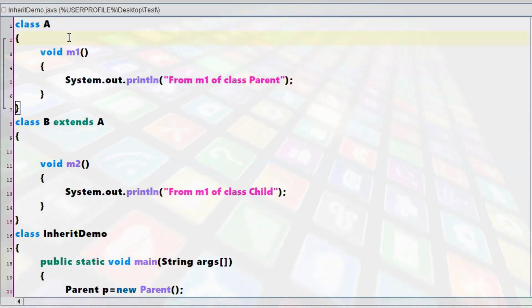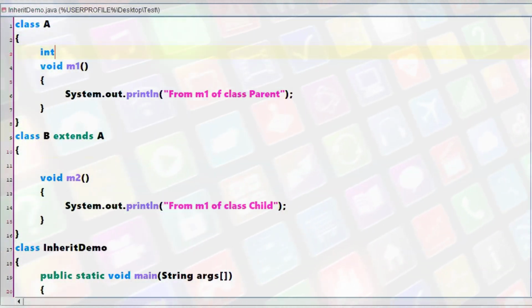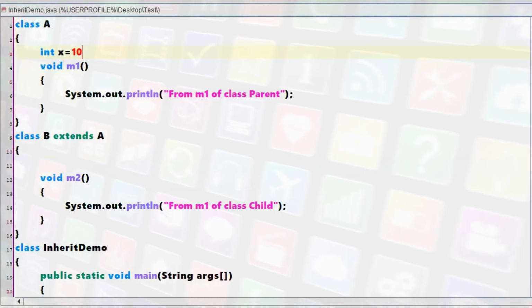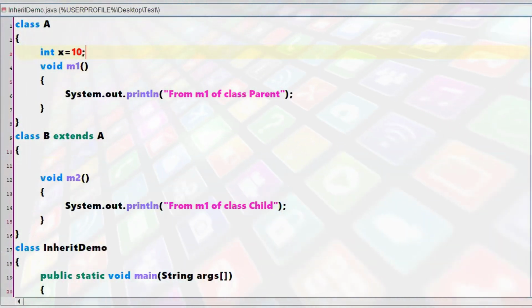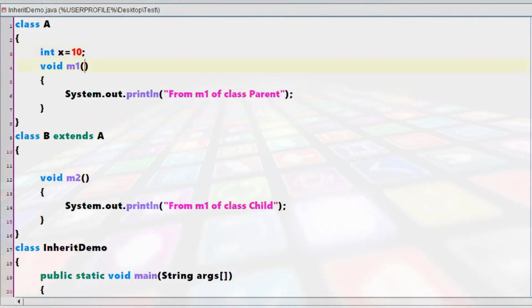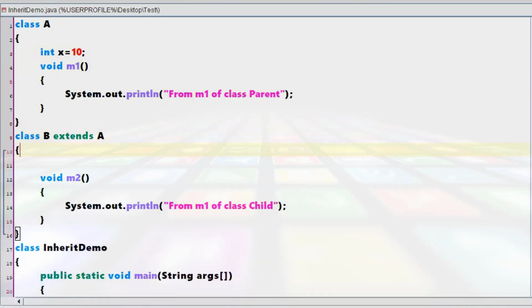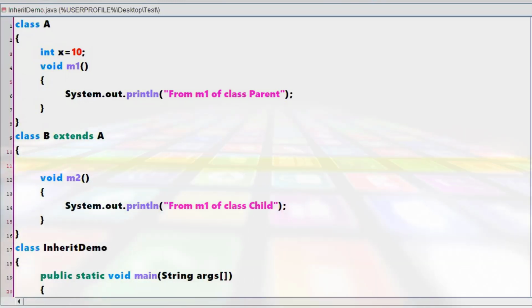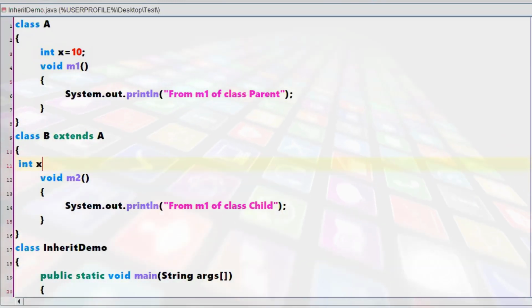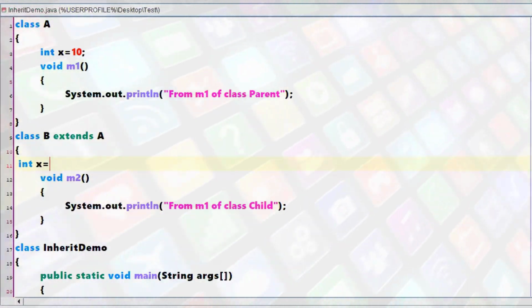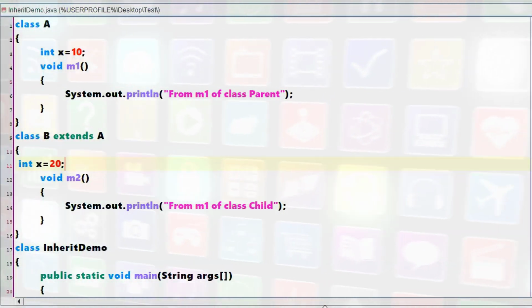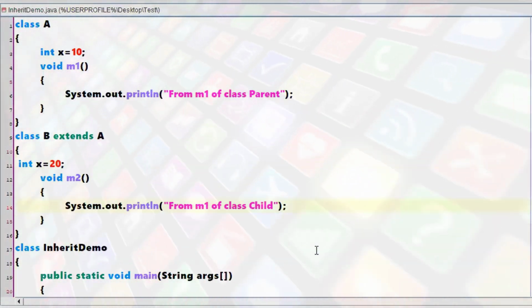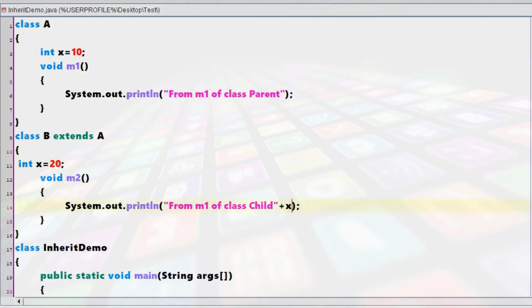Now let me do a small change. If I say int x is equal to 10, where I am writing this int x equal to 10 in the class A. Now with respect to class B, I will declare the same name, but I will give a value of 20. Here let me just print whatever is the value of x.